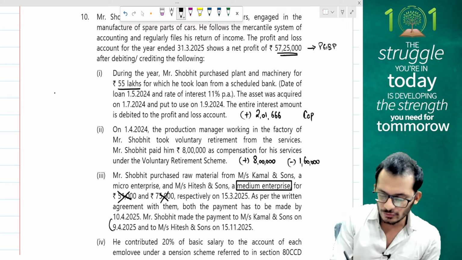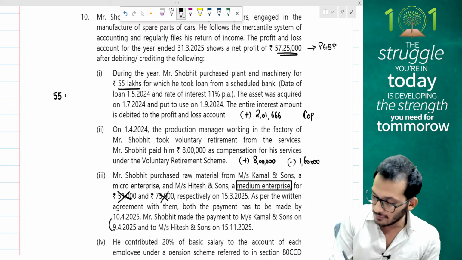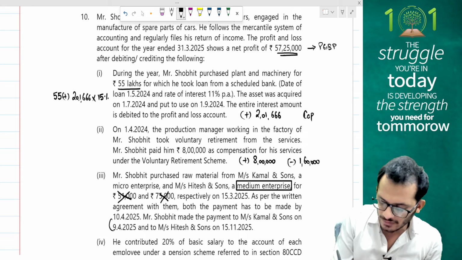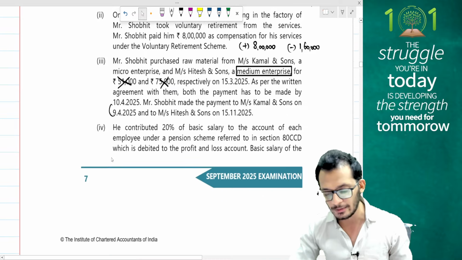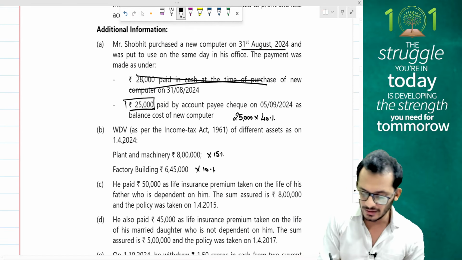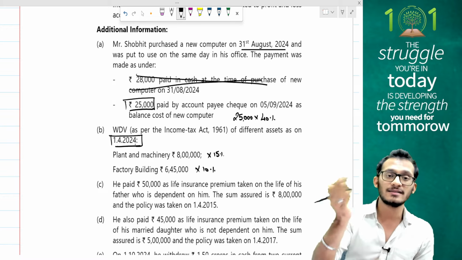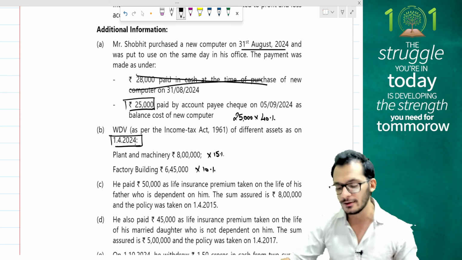This 55 lakhs has to be separately taken into consideration. So it is 55 lakhs plus 2 lakh 1,666 to also be multiplied by 15% because the asset was put to use on 1st September. This is not given as additional information, people, and the catch point is here. The question says they've only given you WDV on 1st April, which means all assets acquired in the middle of the year have to be taken separately into consideration.